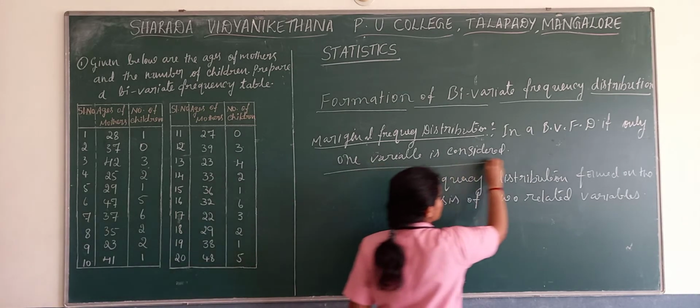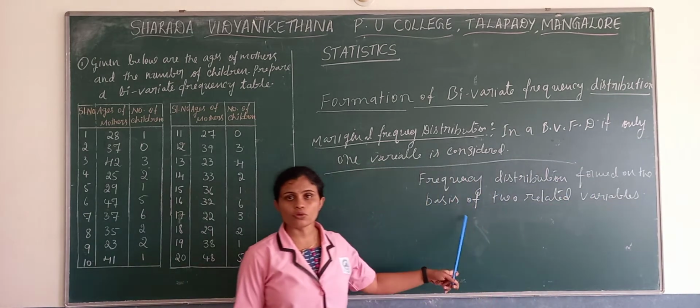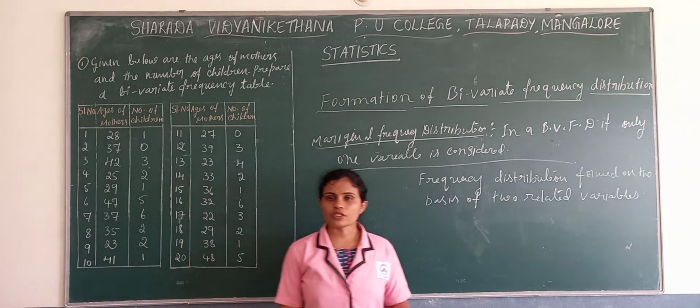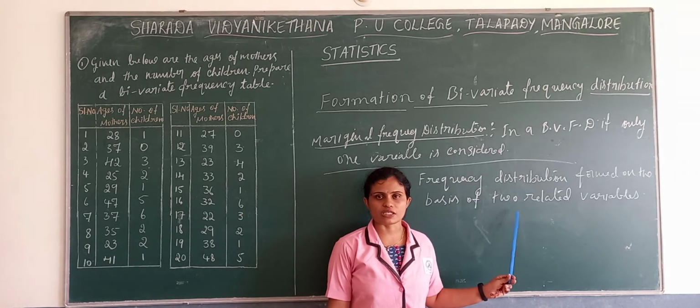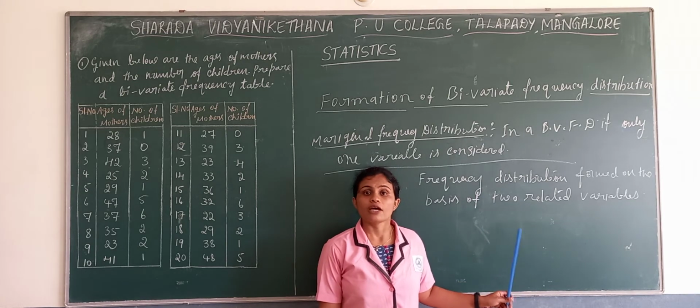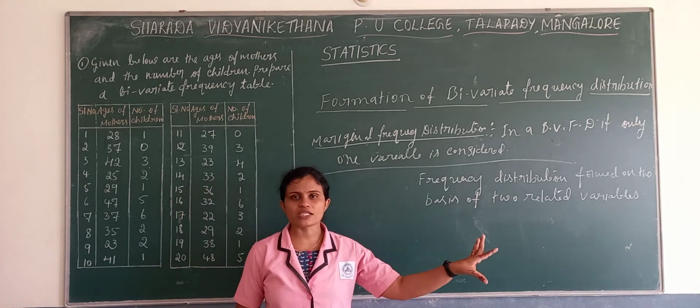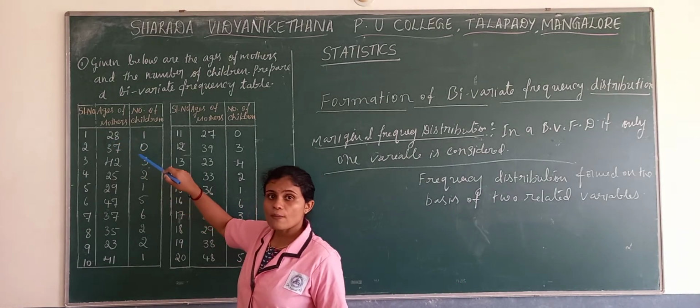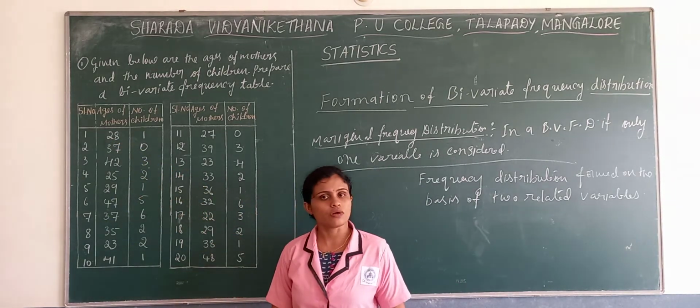Now, firstly what we have to do? Firstly we have to frame the bivariate frequency distribution. Then after framing the bivariate frequency distribution, from that distribution we can prepare two sets of marginal distribution. Marginal distribution for ages of mothers, marginal distribution for number of children.